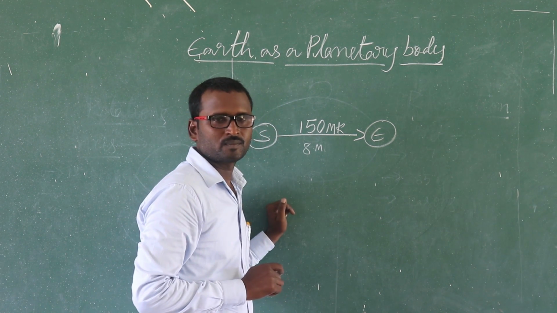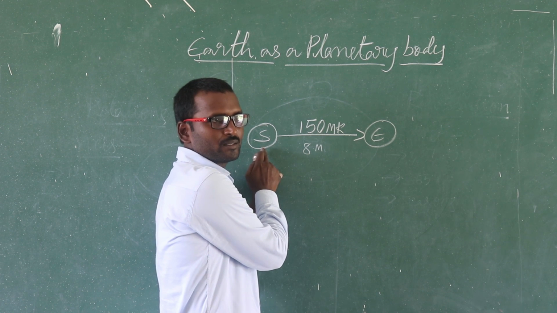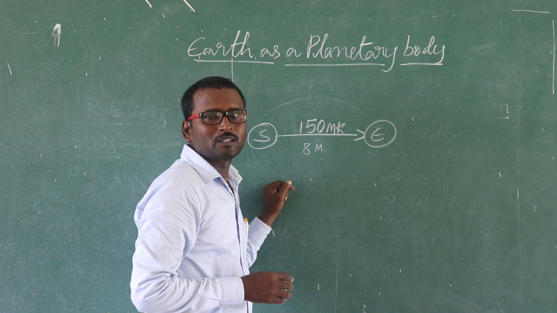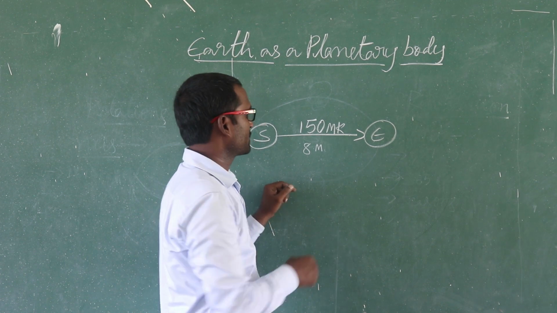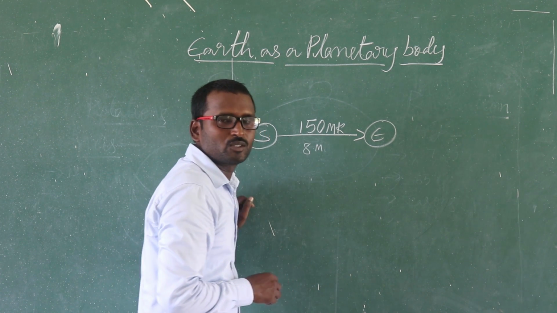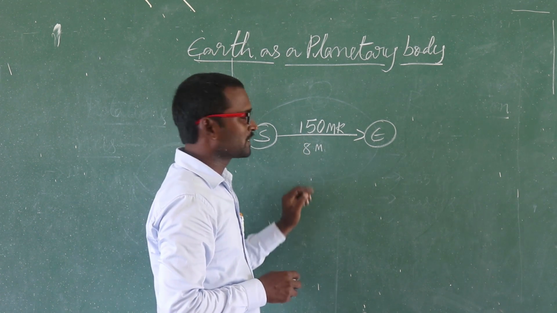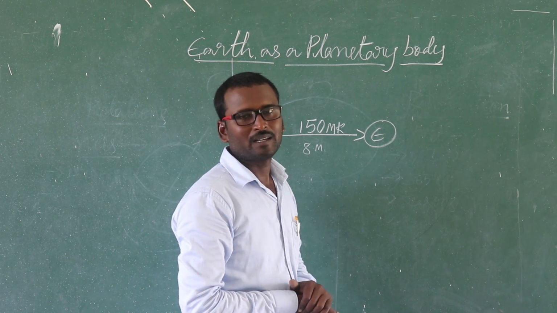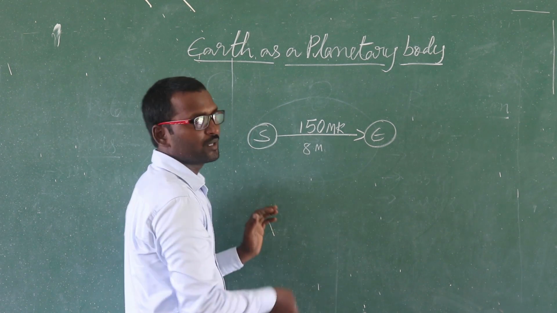The distance between the sun and the earth is 150 million kilometers. 1 million equals 10 lakhs, so 150 million kilometers means 15 crore kilometers between the sun and the earth. It is not exact. Sometimes it may be far away.